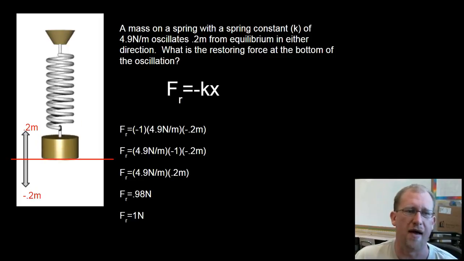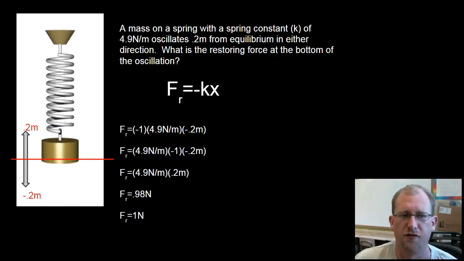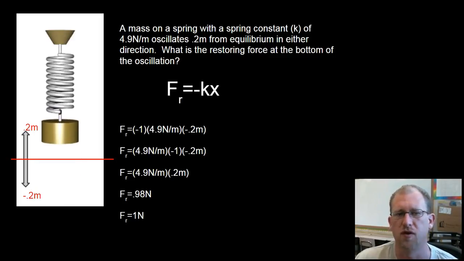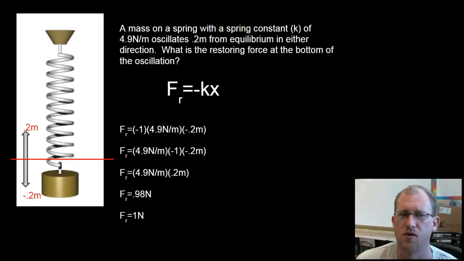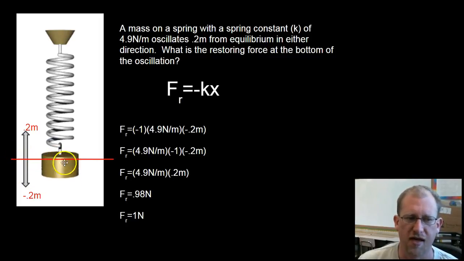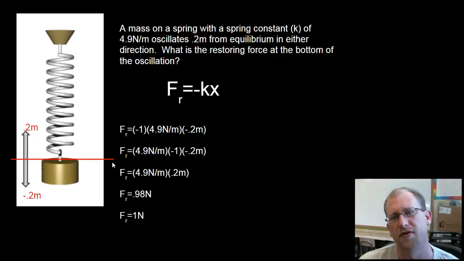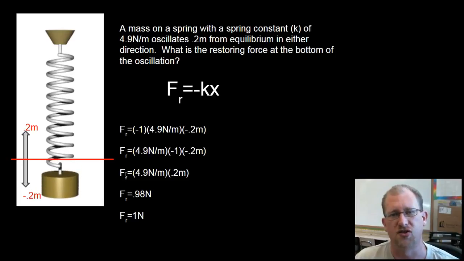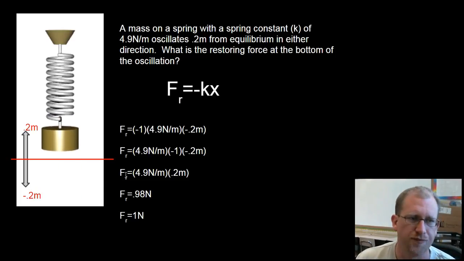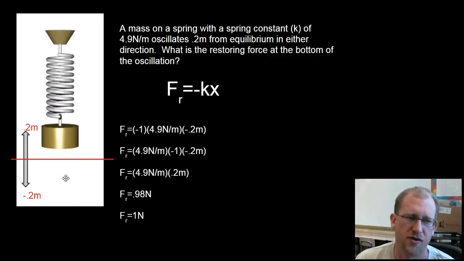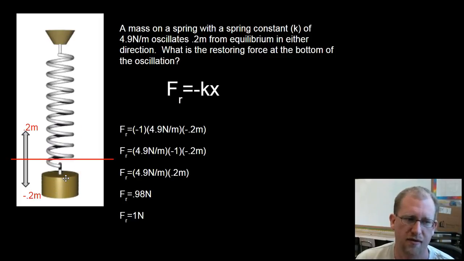Okay, so a mass on a spring with a spring constant of 4.9 newtons per meter oscillates 0.2 meters from the equilibrium position in either direction. What is the restoring force at the bottom of the oscillation? So the equilibrium point I've indicated is this red line. If the spring could have a perfect world, the mass would just be sitting there, centered on that red line, but somebody has disturbed the system. They've pulled it down and let it go. So it is bouncing up and down. At the bottom, what is the restoring force pulling it upward? Okay, so what is the restoring force right now?